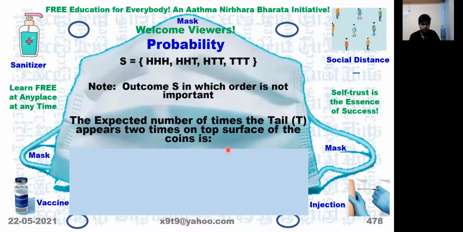Now, what is the expected number of times tail T appears 2 times on the top surface of the coin? 3 by 8, because this will also occur in 3 different forms: one is HTT, another is THT, another is TTH.